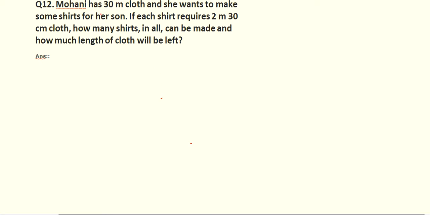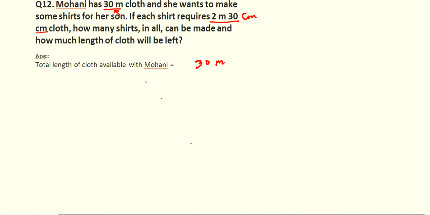So the first thing is that, as you can see here we are having 30 meter only, but here we are having 2 meter and 30 centimeter. The units are different here, and already you have studied in class 4th conversion of units. So first we have to write total length of cloth available with Mohini, and that is 30 meter. Clear? Now this 30 meter we are having here, but we are having here 2 meter and 30 centimeter. So we will convert these two different units into one.